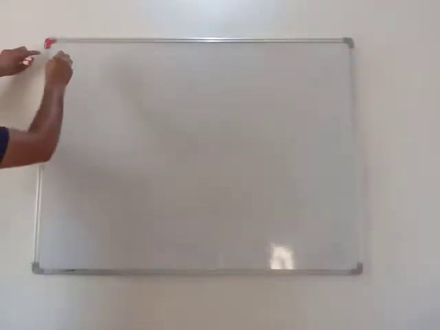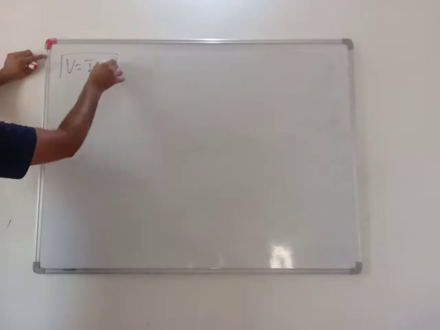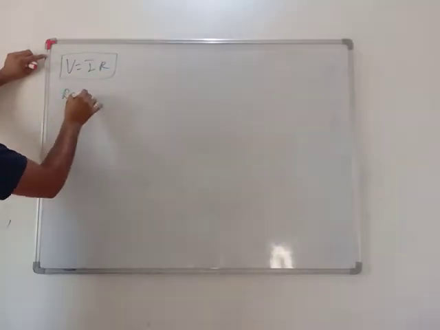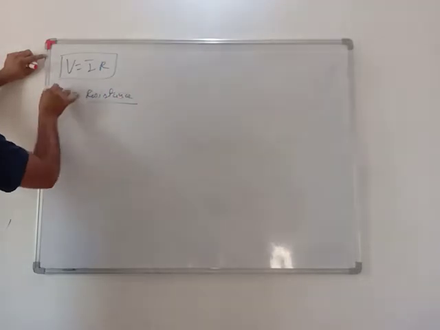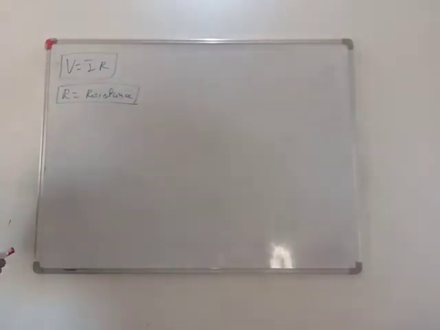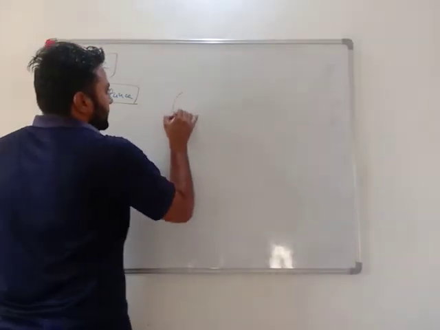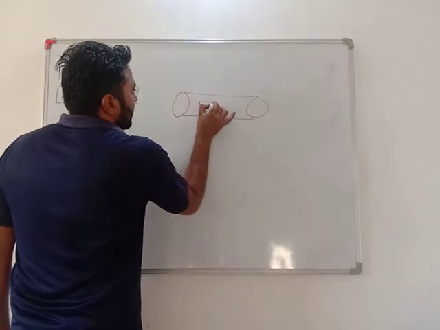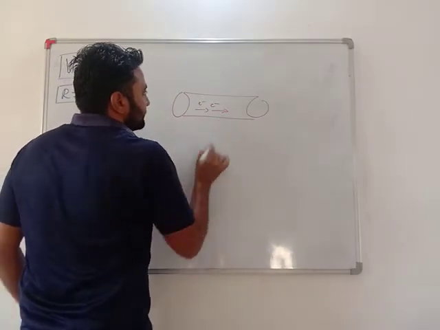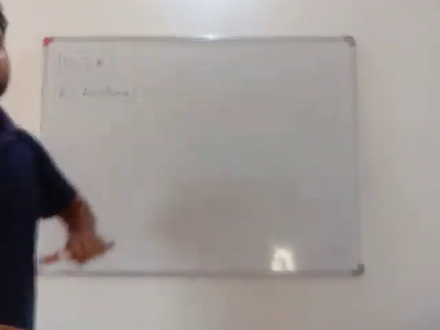from Ohm's law we get to know that V equals IR. R is a constant here, and R is known as resistance. Very important. What is resistance? My dear students, whenever electrons flow, they try to flow due to inertia.